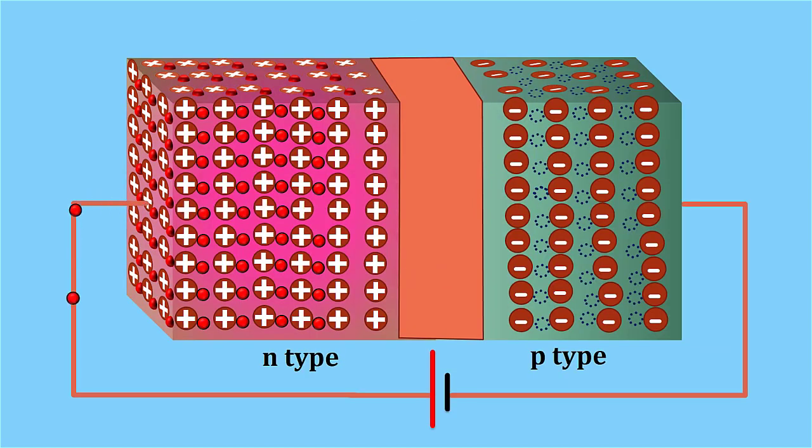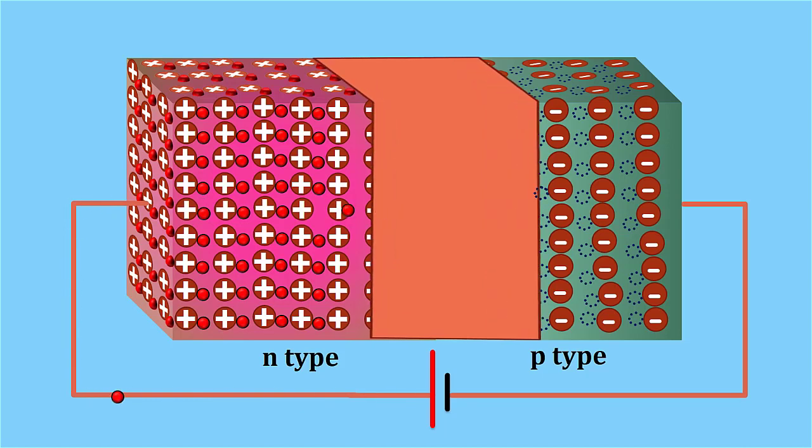When the p-n junction is reverse biased, the electrons in the n region and holes in the p region are attracted away from the junction. Because of this, the number of negative ions in the p region and positive ions in the n region increases. Hence, the depletion region becomes wider and the potential barrier is increased. Since the depletion region does not contain majority carriers, it acts like an insulator. Therefore, no current should flow in the external circuit.